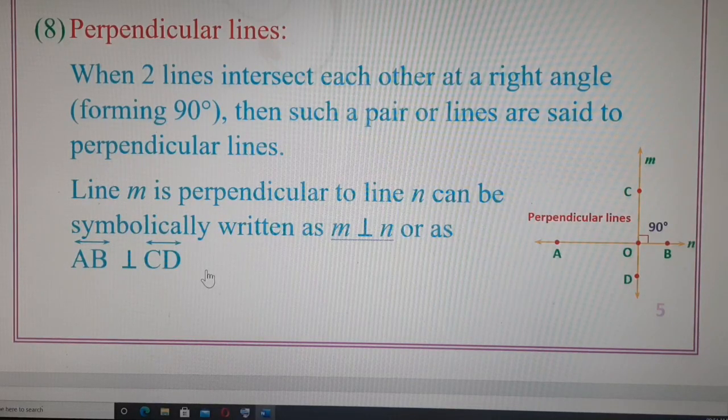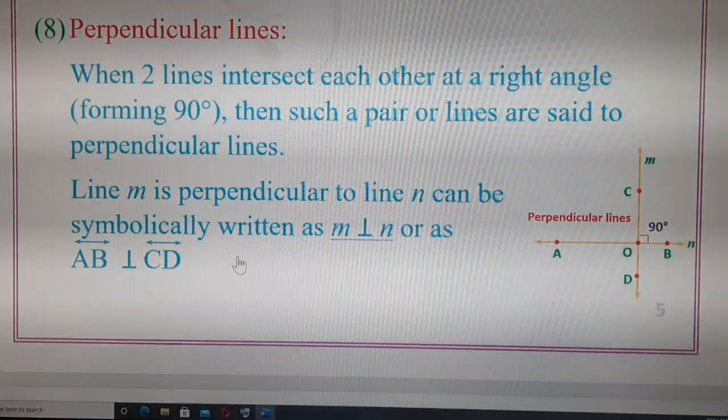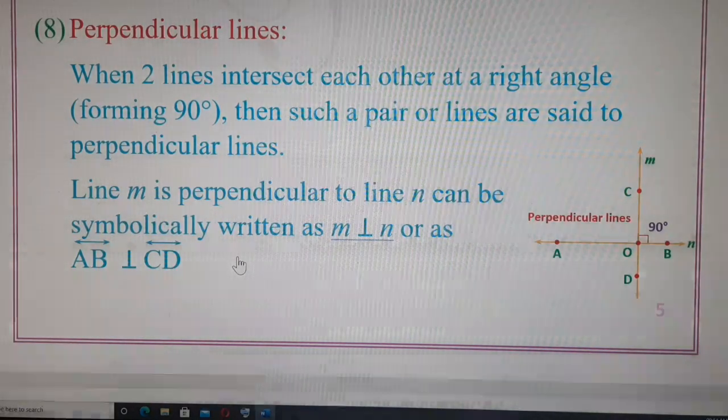Perpendicular lines actually intersect each other and form a 90-degree angle or a right angle, but they are also called intersecting lines, and perpendicular lines will definitely intersect. So we can say perpendicular lines are actually intersecting lines.